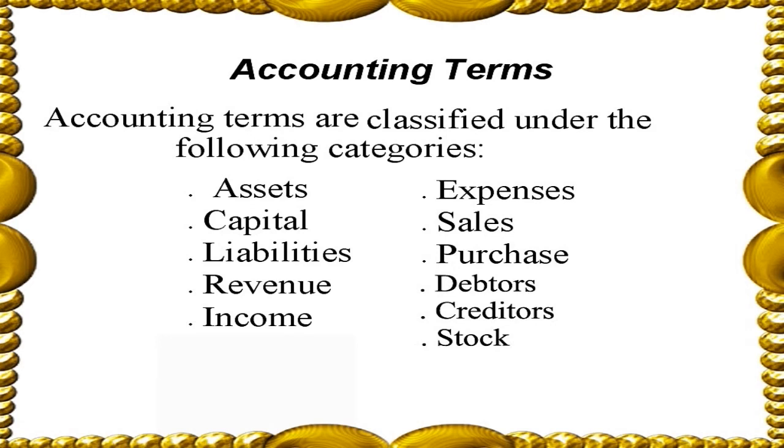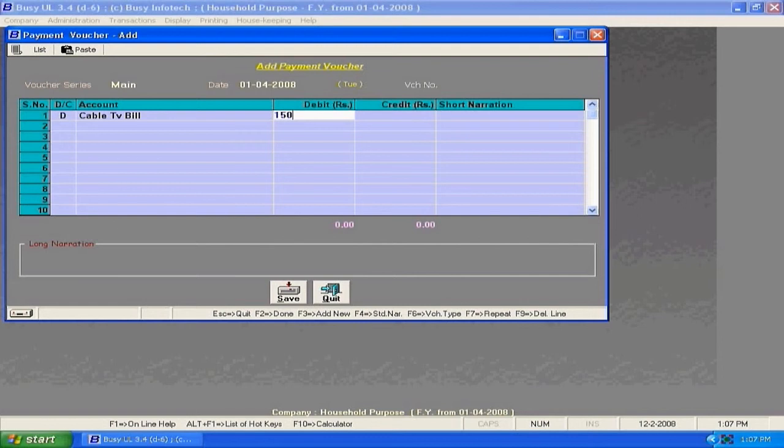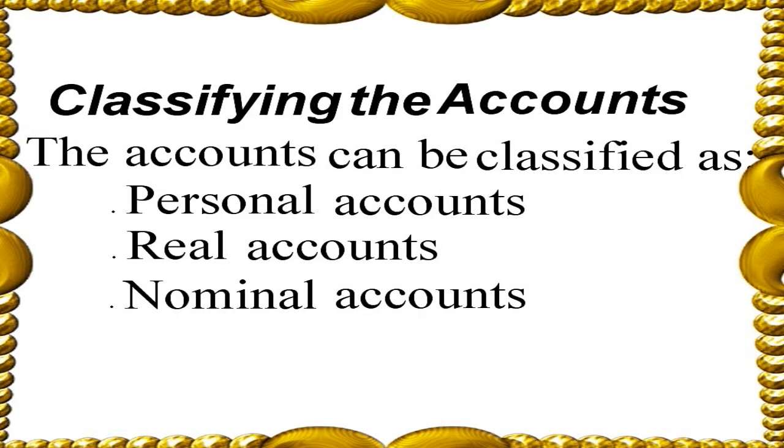The terms debit and credit refer to additions to and subtractions from an account. Debit is an accounting term that means to owe. Credit is the opposite of debit. Classifying the accounts: the accounts can be classified as personal account, real account, and nominal account.